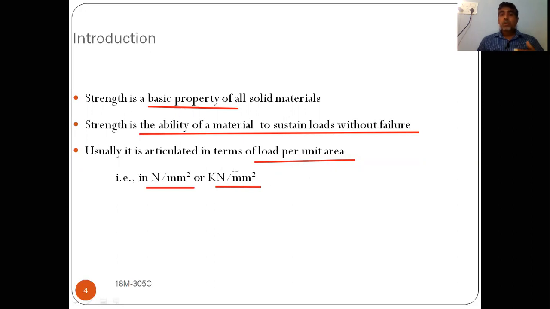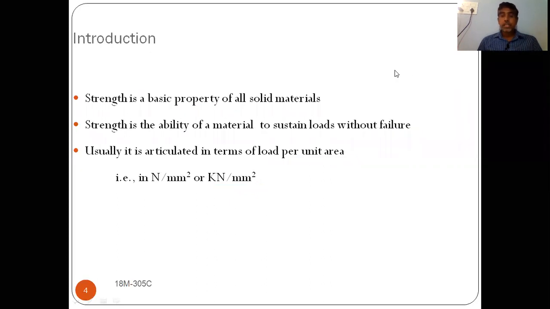Okay. How will you express this strength? You can express this strength in terms of load per unit area. That is nothing but newtons per mm square or kilonewtons per mm square.